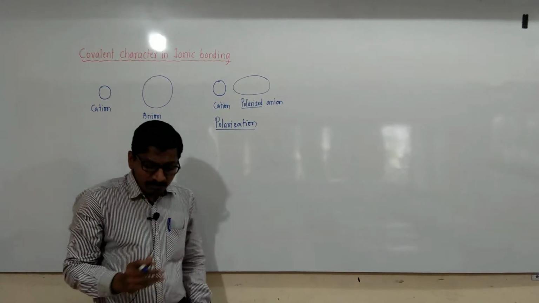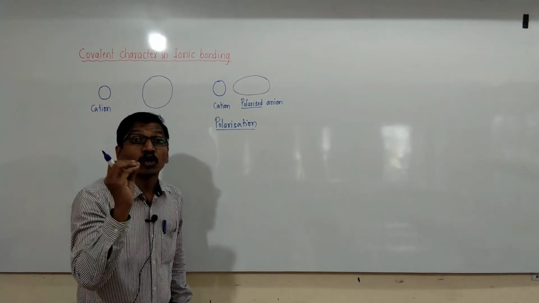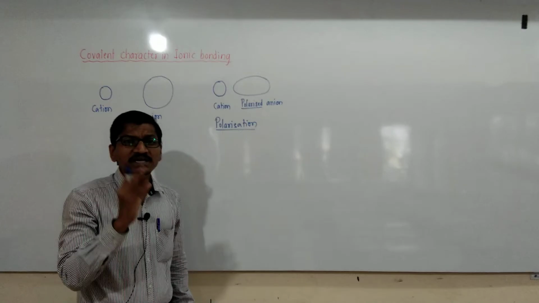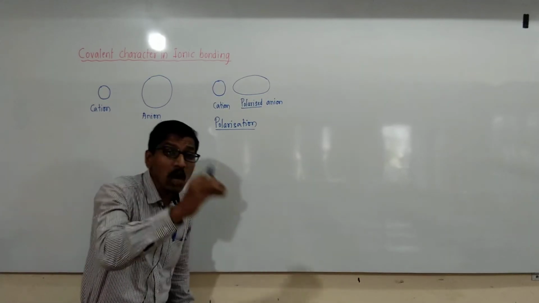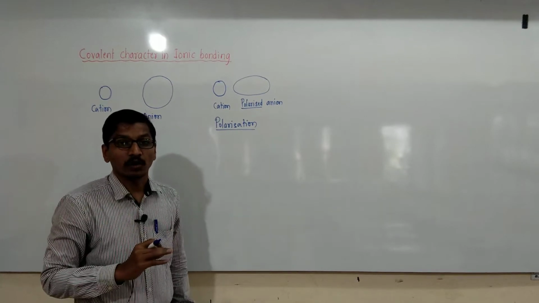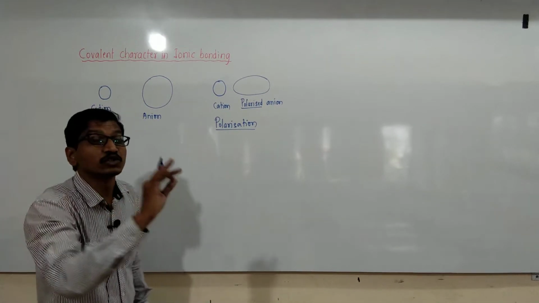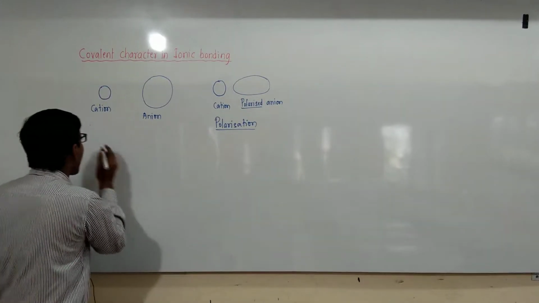And there are two important terms, that is polarizing power as well as polarizability. Polarizing power is nothing but the ability of a cation to polarize the anion.